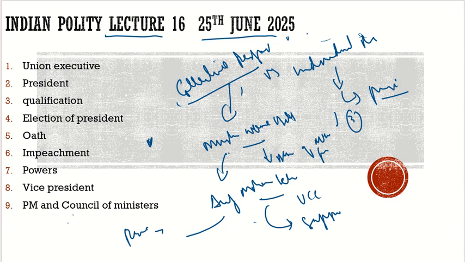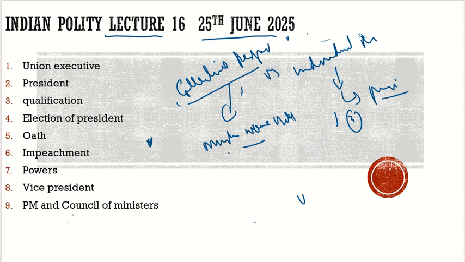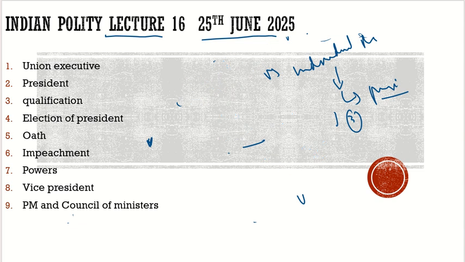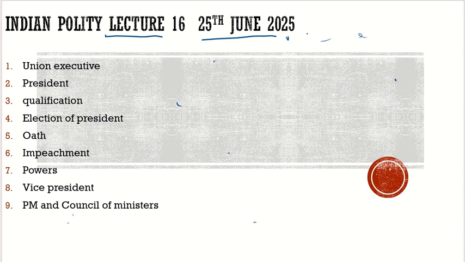Now, there is a set of ministers which we have to understand. This concept, individual responsibility and collective responsibility, is also clear. Now let's move to the set of ministries. Then we will discuss the different committees, and then we will conclude today's discussion. What are the different sets of ministries? At the top we have the PM. After the PM we have the cabinet minister.